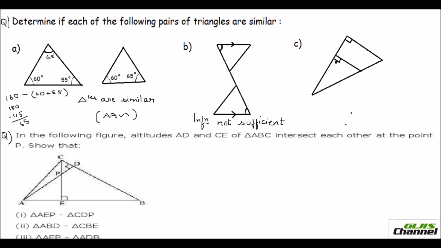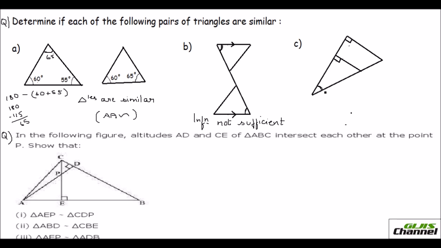Now look at the third triangle, third subdivision given here. So we are comparing the small triangle with the big triangle. Here these two angles are right angles, right? So naturally they are equal, 90-degree angles. And we cannot say that these two angles are equal because they haven't given the information that these two lines are parallel. Only if the lines are parallel you can say that these are corresponding angles and so they are equal.